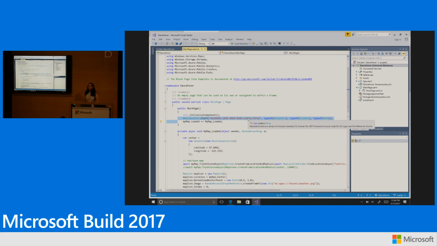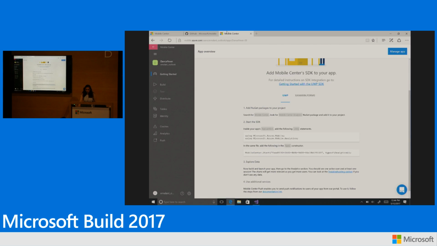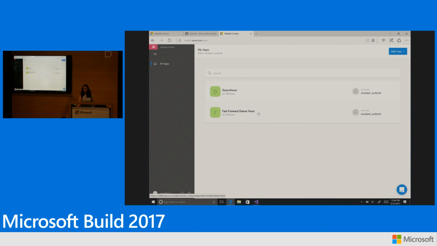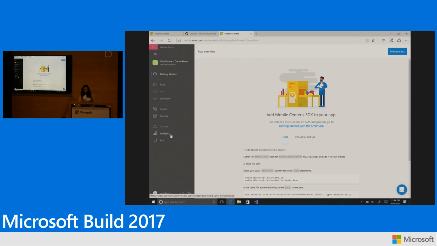So with these 3 basic steps, you're all set to collect your analytics, crash, and push information for your application right off the box. Let's have a look at how the data looks in the portal. So for analytics, with that one-liner integration, I'll use the fast-forward Dance Fever app to show the data.